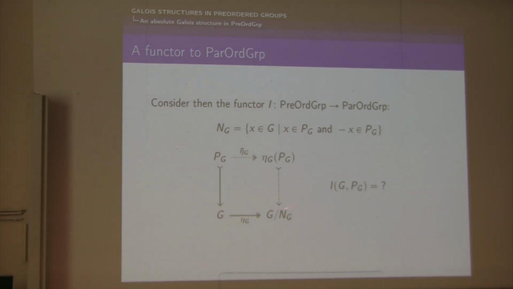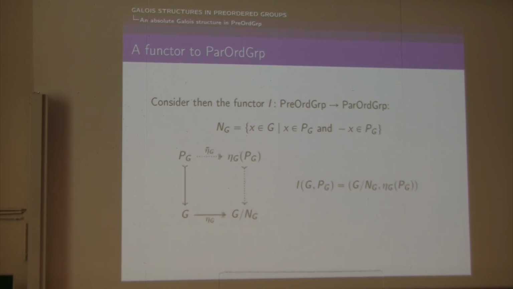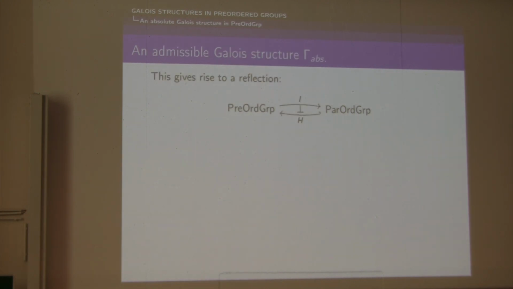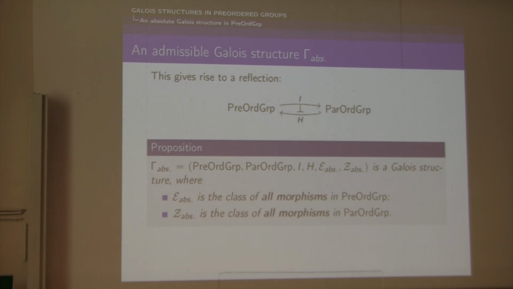So this pair is actually a preordered group, and precisely we can prove that it is a partially ordered group since eta G of PG is reduced. So this is the definition of I of (G, PG). And we can prove that I is actually a left adjoint for the inclusion functor H, and that if we consider the classes of all morphisms in preordered groups and partially ordered groups, then we get a Galois structure.